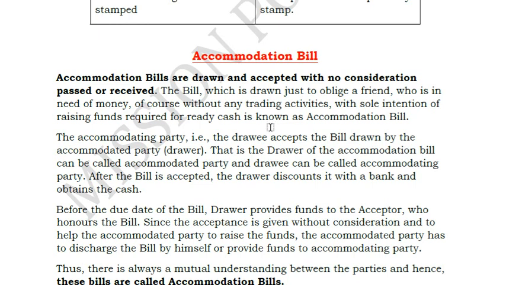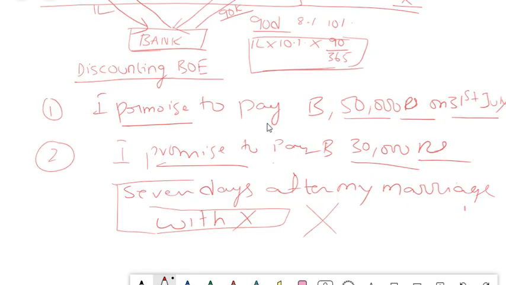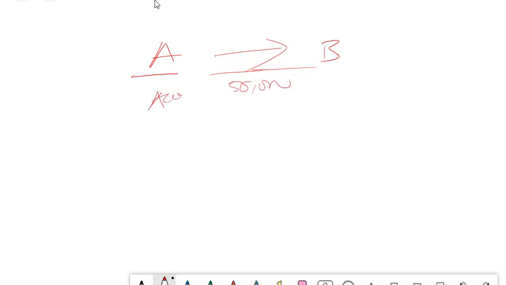I will explain again with the help of an example so that it becomes easy for you to understand. In an accommodating bill of exchange, there can be two scenarios. In one scenario, A is a friend, B is a friend. Okay. So A and B are two parties. B draws a bill of exchange on A stating that he has to pay 50,000. A accepts it. Both are friends. There is no trade relation here.